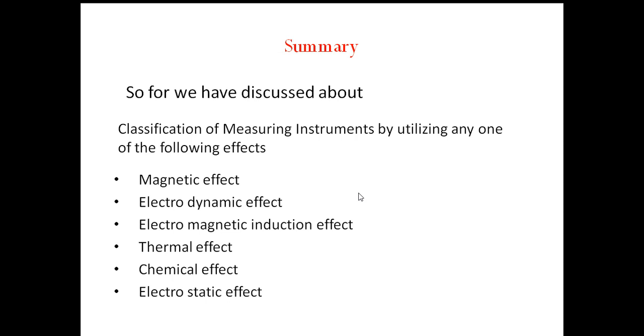The examples for these absolute instruments are tangent galvanometer and Rayleigh's current balance.